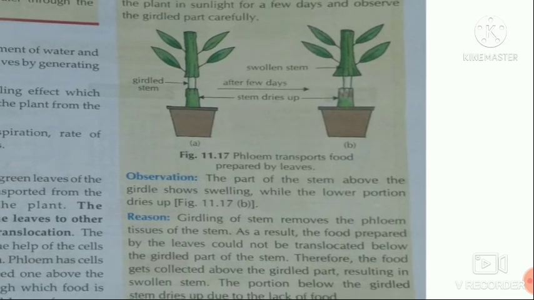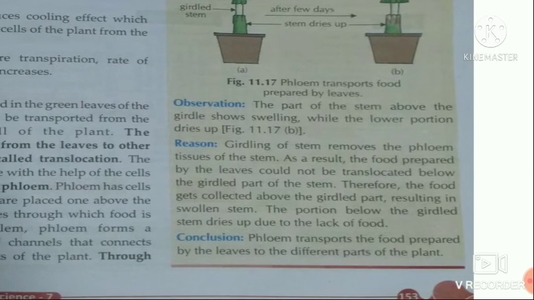Now, what does this observation tell us and why did it happen so? The reason is that girdling of the stem removes the phloem tissue of the stem. As a result, the food prepared by the leaves could not be translocated below the girdled part of the stem. Therefore, the food gets collected just above the girdled part, resulting in a swollen stem. The portion below the girdled stem dries up due to the lack of food, while the leaves are still able to prepare food because they are getting water with the help of xylem vessels, the xylem vascular tissue.